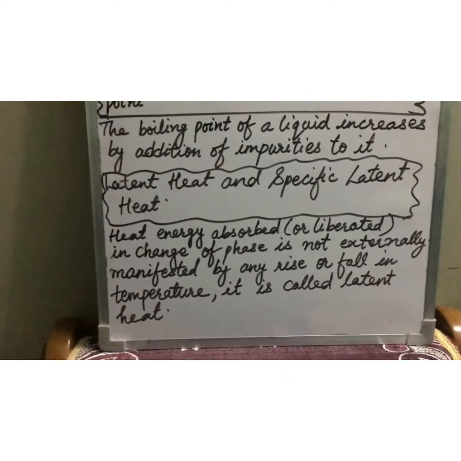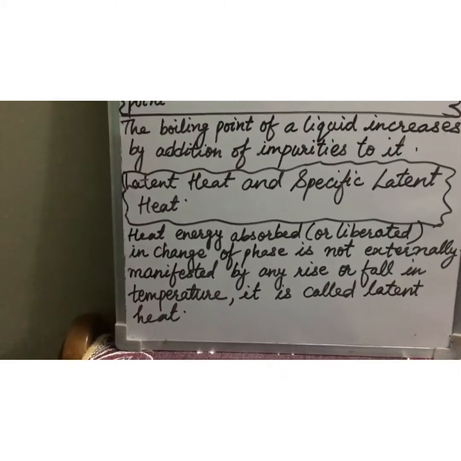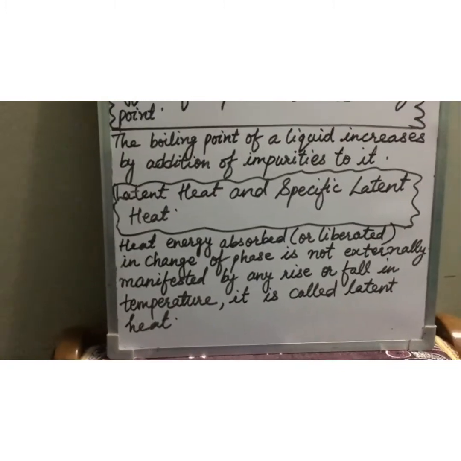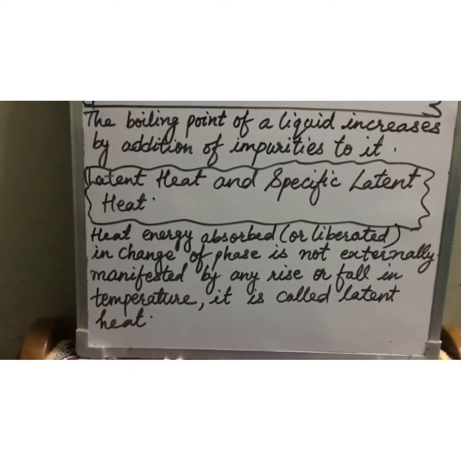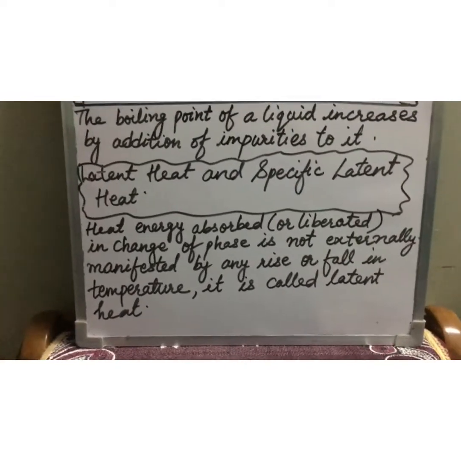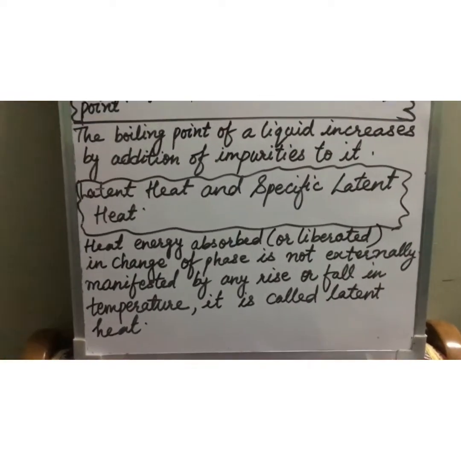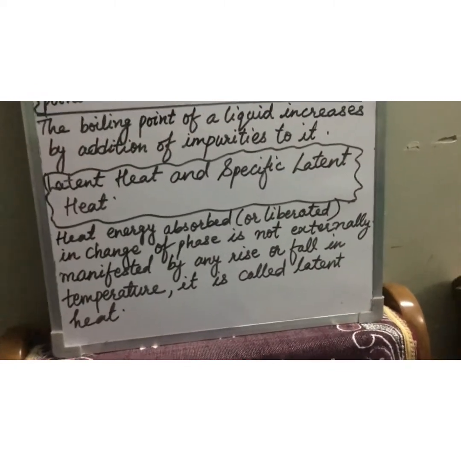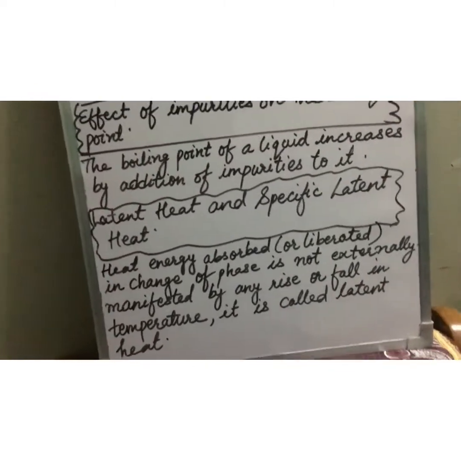There is no change in the temperature, but there is a change of phase because of the heat energy absorption or liberation. That heat is known as latent heat. That's why latent heat is also known as hidden heat, because it is not externally manifested or externally shown. What is specific latent heat?